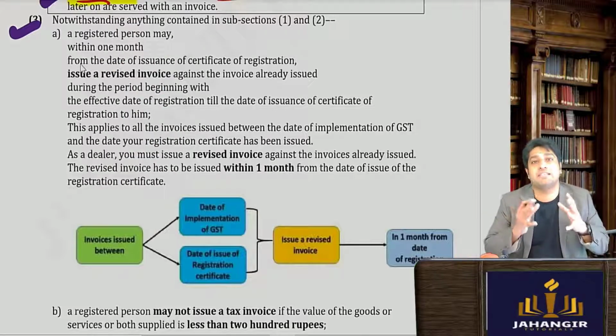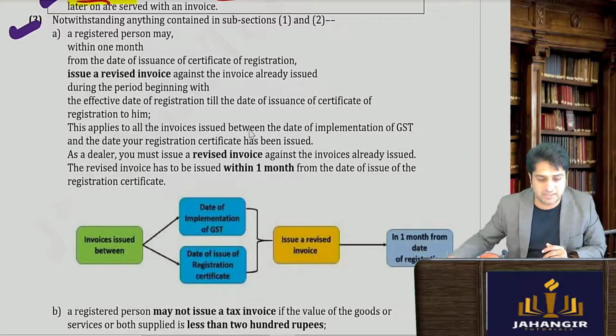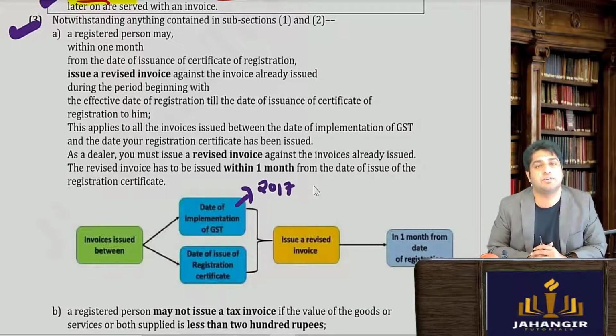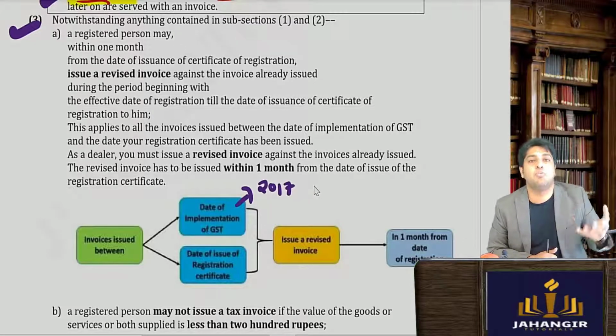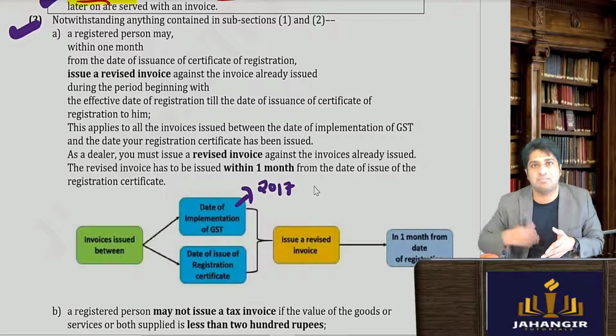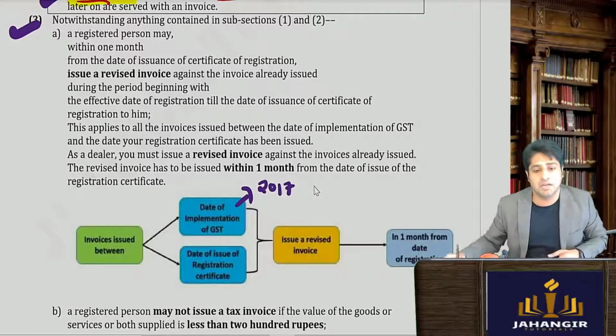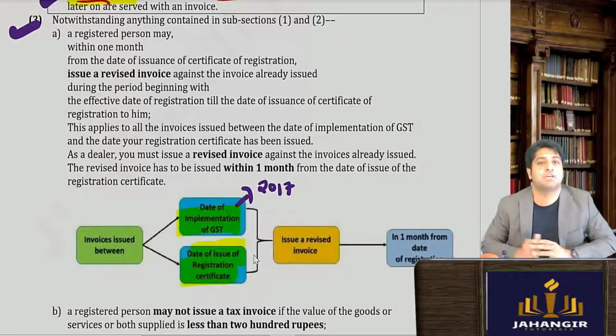It is talking about when GST came into force, that is the date of implementation of GST. So let's say GST came into force on 1st July 2017. Now the moment GST came into force and I am liable to register, there would be a time gap between GST applying on me and me getting the registration certificate.